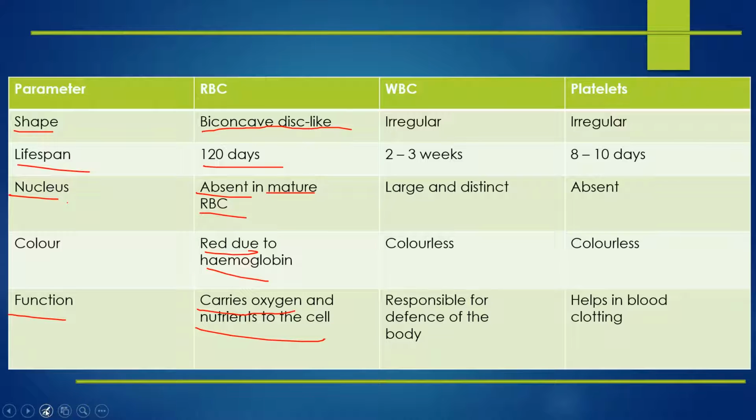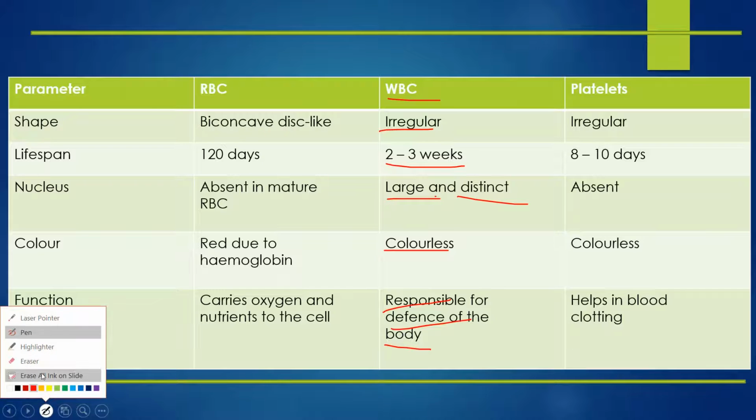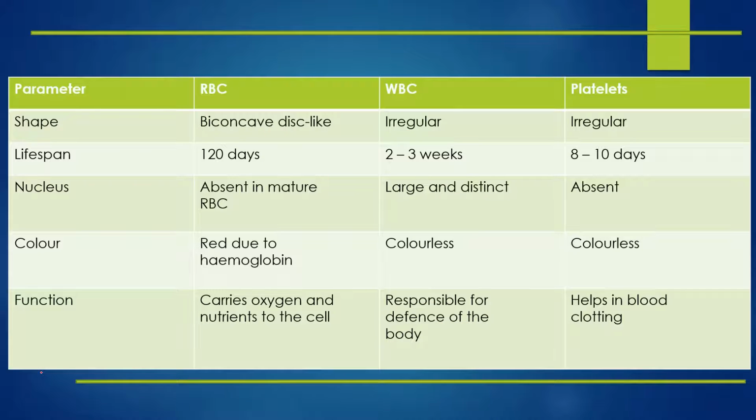Now let's move to next parameter, that is WBC. So shape of WBC is irregular. The lifespan is 2 to 3 weeks, and the nucleus is present, that is very large, not very large, it is large and distinct. And the color is, of course, it is colorless. And the function of WBC is very important in our body. So it is responsible for the defense of our body. So it works as the immunity system, the defense system of our body. It is very important in this time of pandemic.